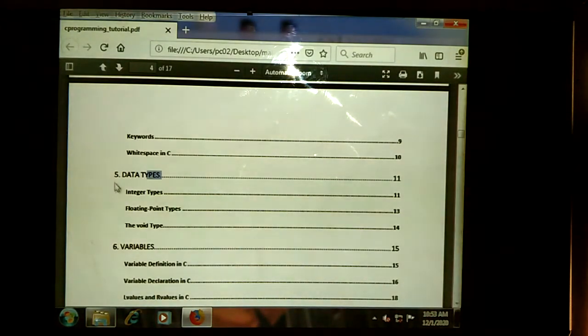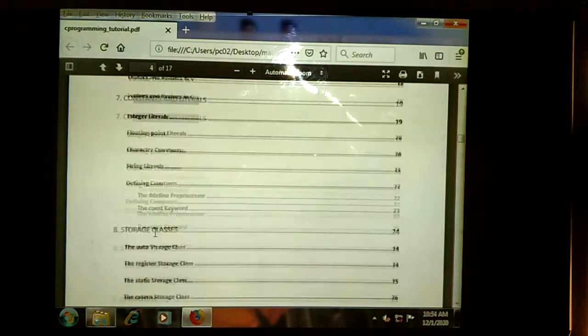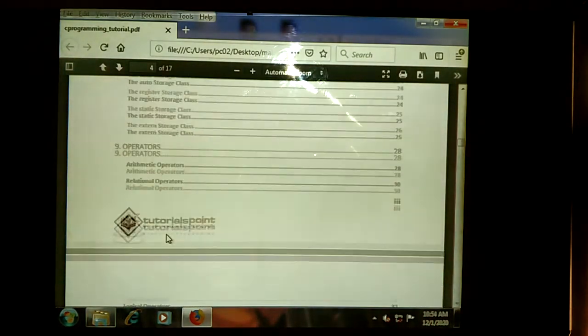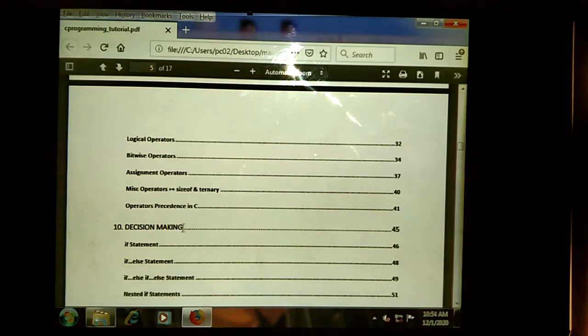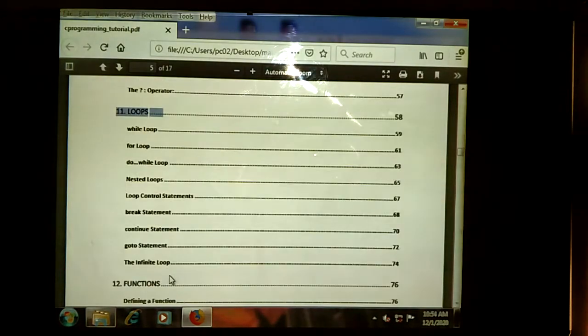Then we need to learn the data types, variables, and we can learn the constants and literals, storage classes also, operators, then decision making statements, and also we can learn the looping statements. This one we need to call control statements.